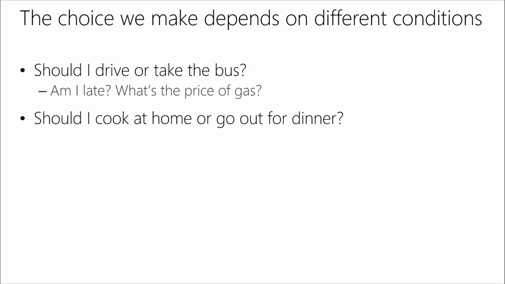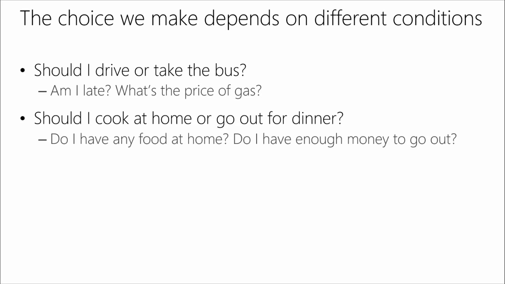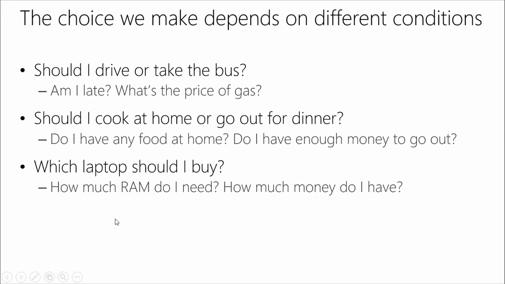If I'm trying to decide, do I cook at home or do I go out for dinner? The kind of things I think about is, well, is there any food in the refrigerator? You know, those are kind of factors that make a difference. Or am I broke? If I'm broke, I'm not going out for dinner. I'd better cook at home. What laptop should I buy? The kind of things I think about is, well, how much RAM do I need? How much power do I need? How much money do I want?